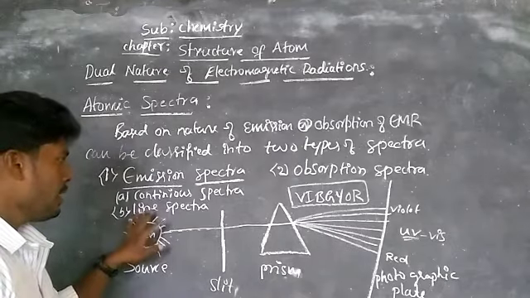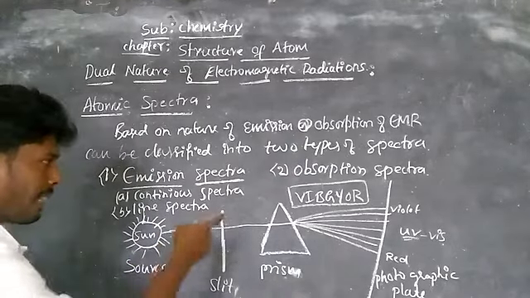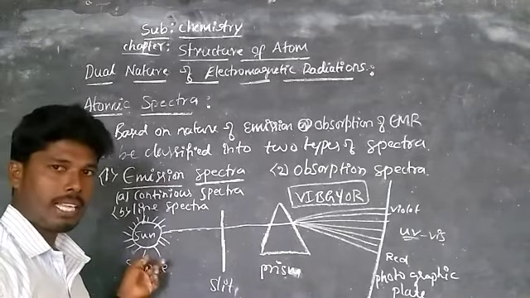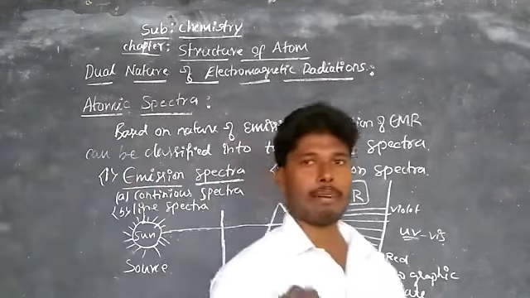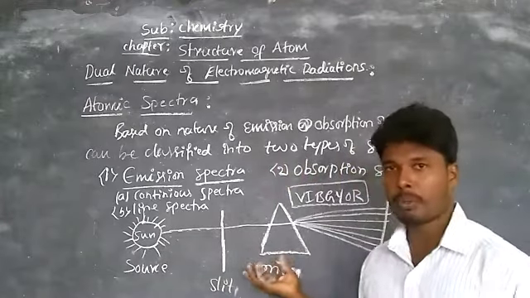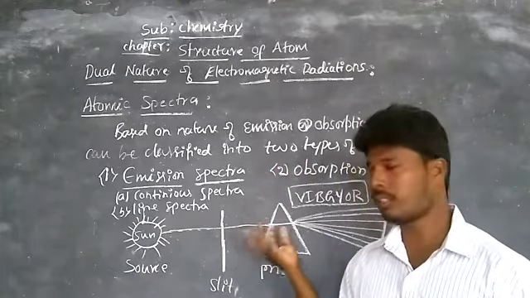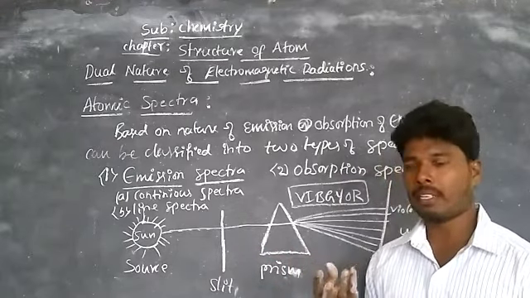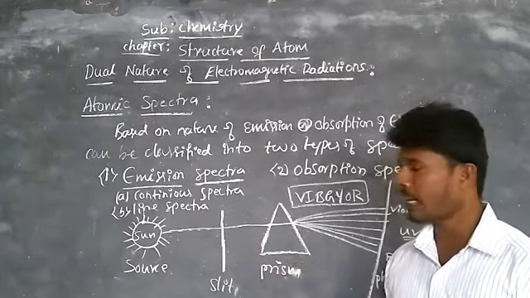For example, for continuous spectra, the light radiations emitted from the sun or from a bulb, or the glowing of a candle or lamp. Those are the best examples for continuous spectra.